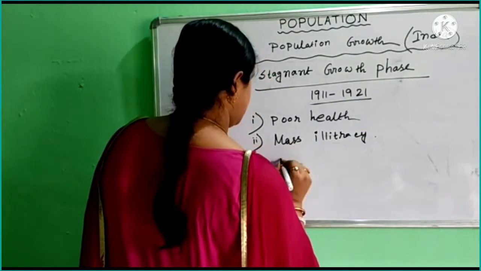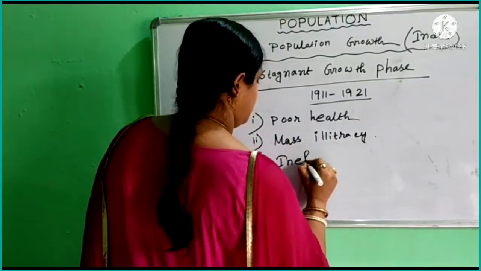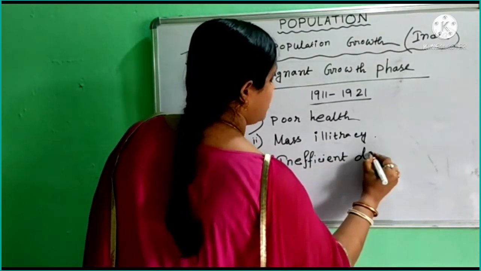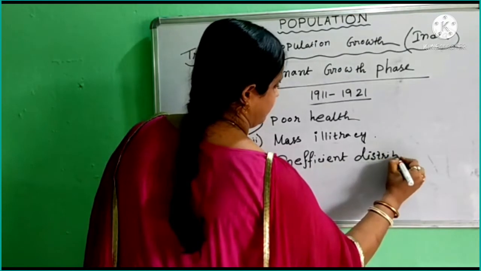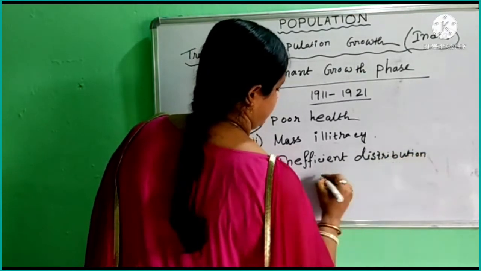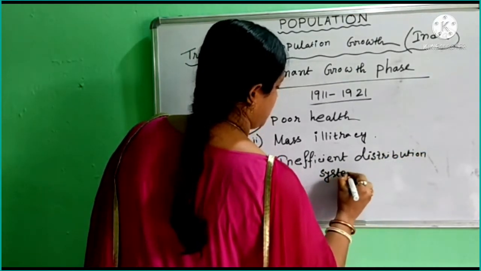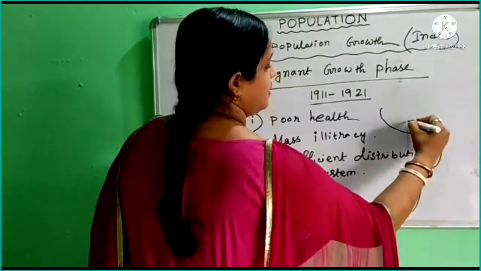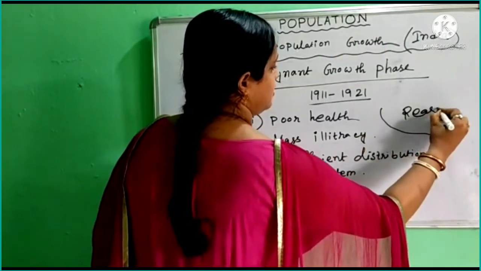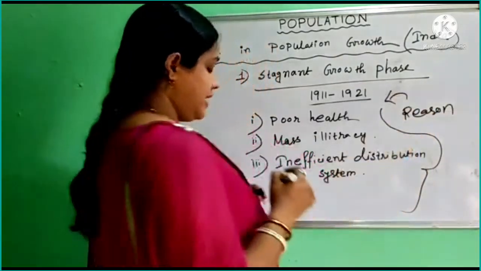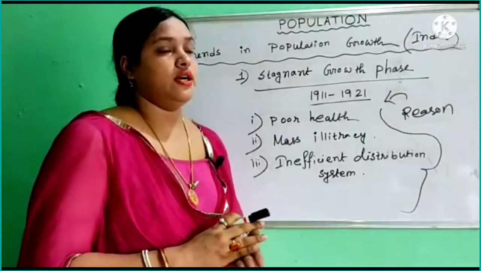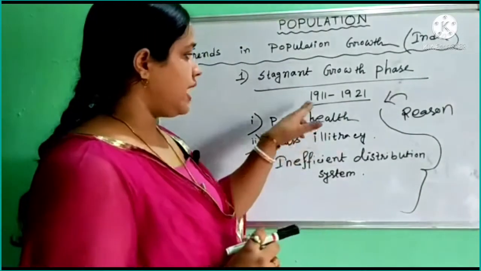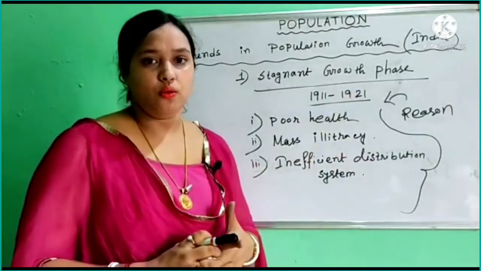And third one is an inefficient distribution system. These are the main reasons for the declining population growth rate during 1911 to 1921.